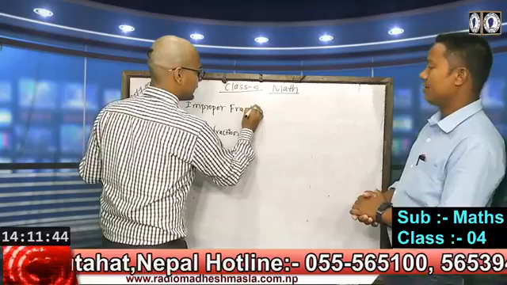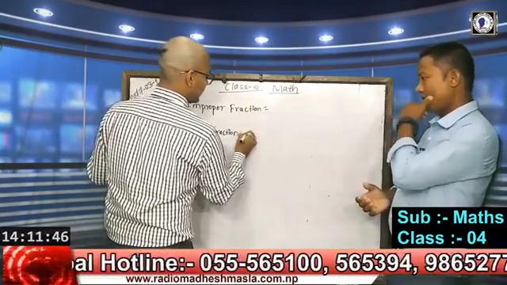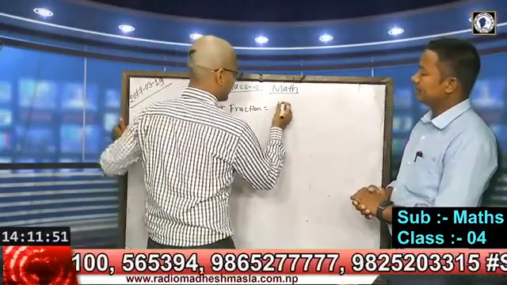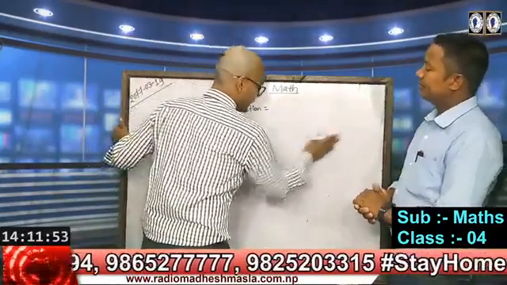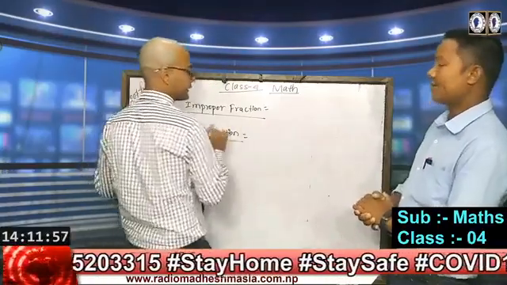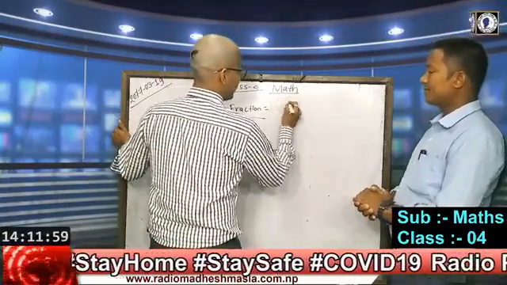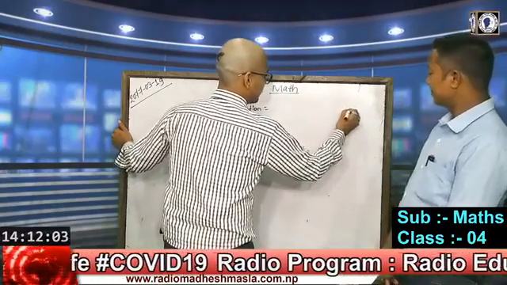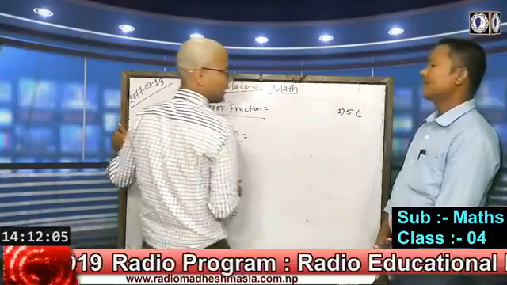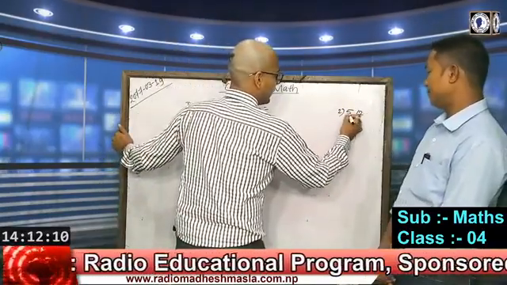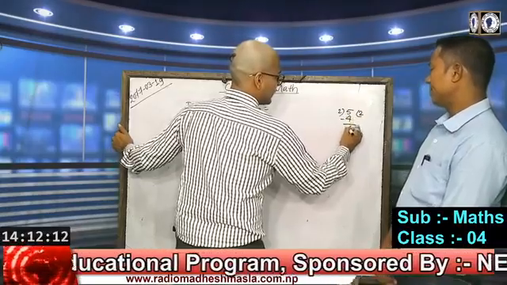There is a trick to find such types of fractions. I'm going to write you a formula to find improper fraction and a formula to find mixed fraction. Suppose we have 5 divided by 2. Here we divide it like this: 2 times 2 is 4, and we get remainder 1.